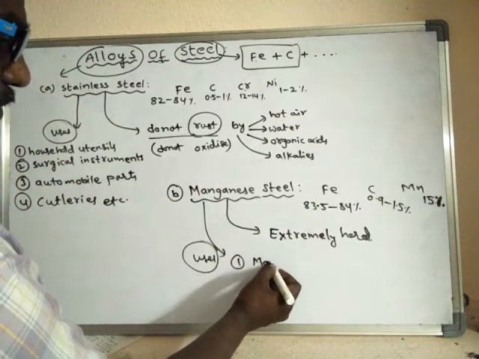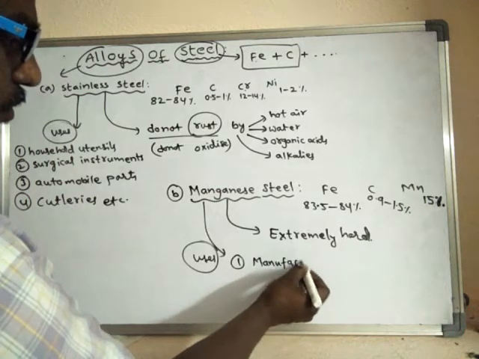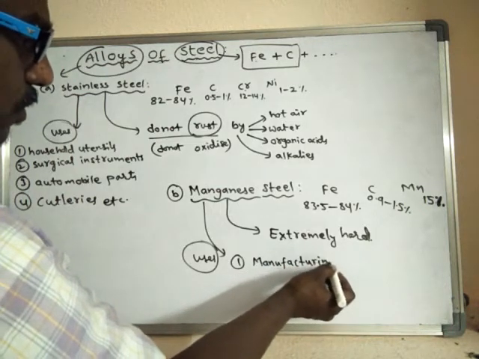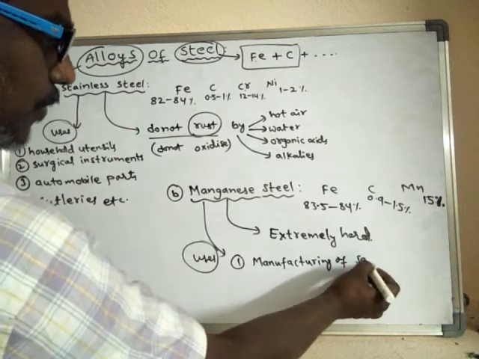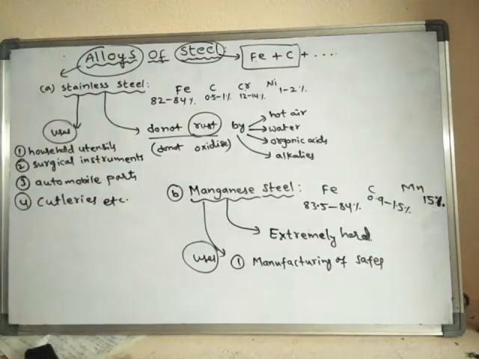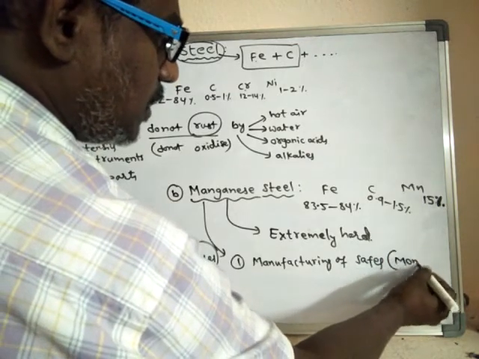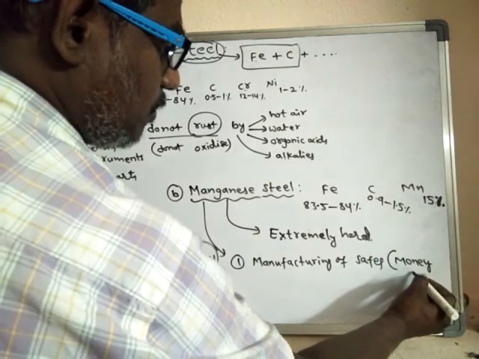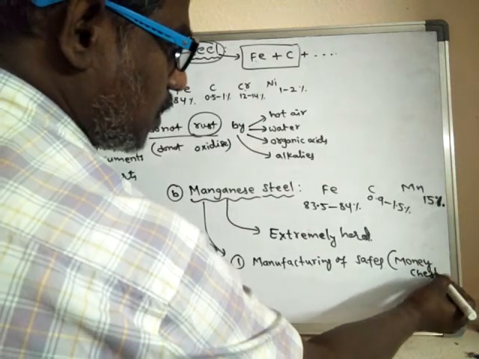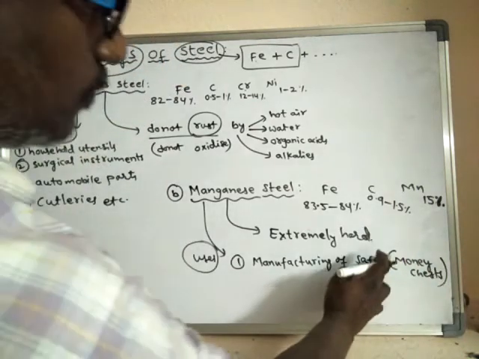safes. Safes means money chests, where money is stored. Money chest means safe.